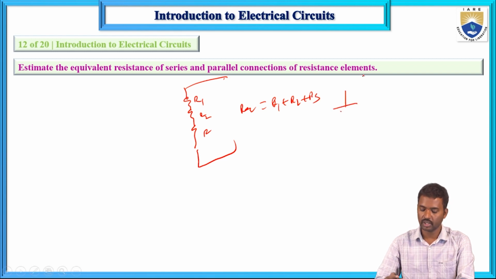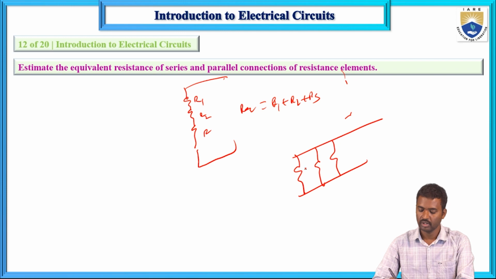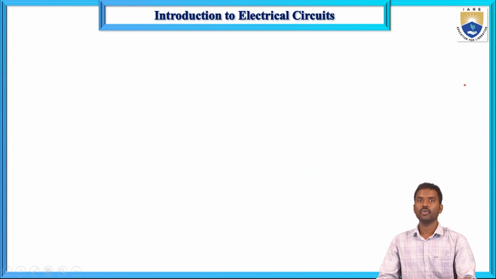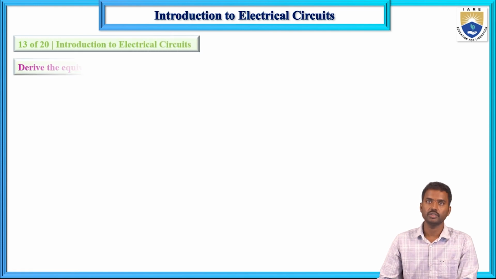When 3 resistors R1, R2 and R3 are connected in parallel, 1 by R equivalent equals 1 by R1 plus 1 by R2 plus 1 by R3.